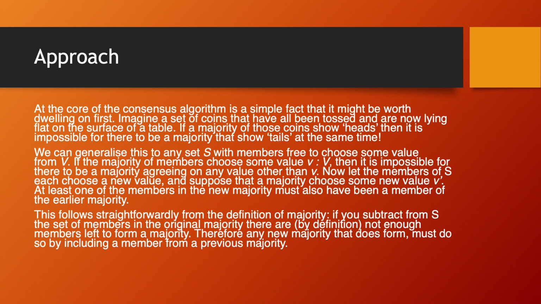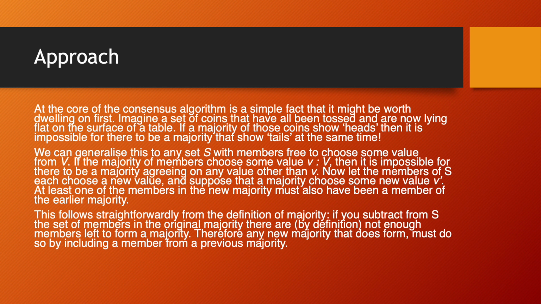Imagine a set of coins that have all been tossed and are now lying flat on the surface of your table. If a majority of those coins now show heads, then it is impossible for there to be a majority that show tails at the same time. We can generalize this to any set S with members free to choose from value V. If the majority of the members choose some value V, then it is impossible for there to be a majority agreeing on any value other than V.